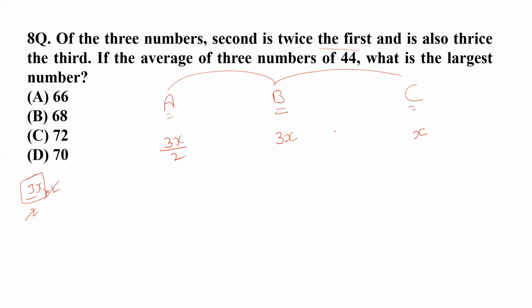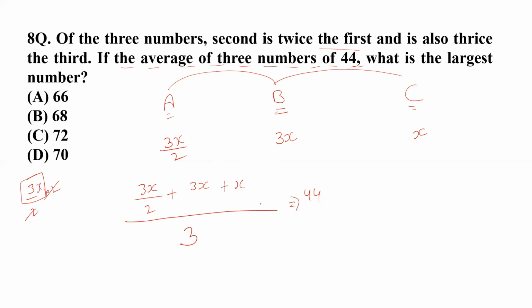Their average is also given. If the average of 3 numbers is 44, what is the largest number? So this is given. So you have to find the average of all these. For finding the average, this is very easy. First of all, you have to make the sum of all these elements, and after that you have to divide by 3, and that should produce the value of average, which is already given to us. So we would try to solve this equation first of all.